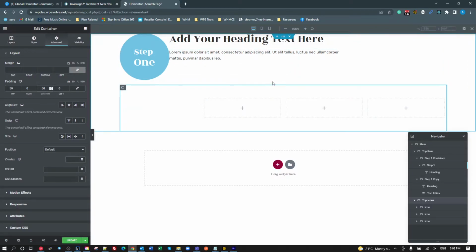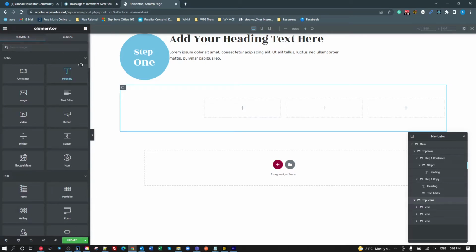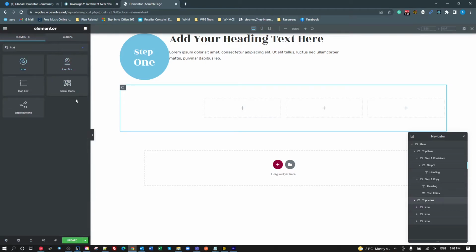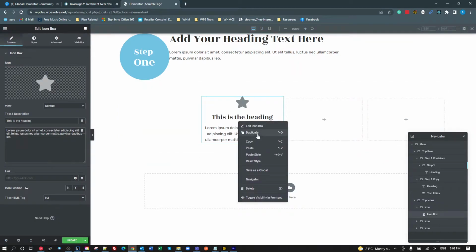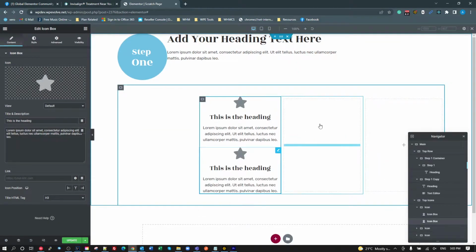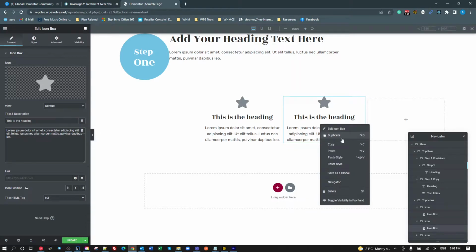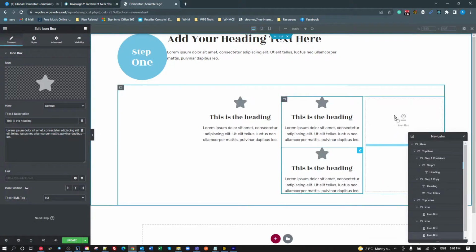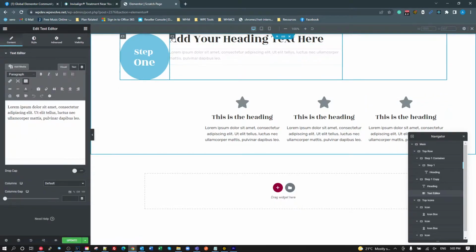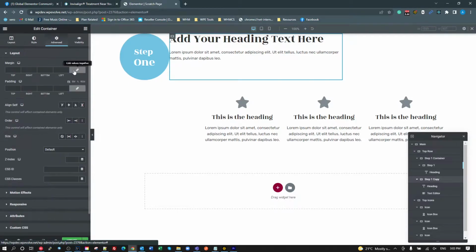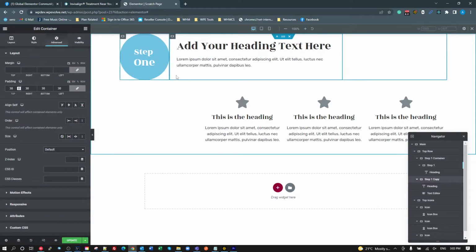All right, now, a simple icon widget. So an icon, where are we? Box widget. Duplicate that. Duplicate it again. Okay, now we've got our start. We might want to put some padding or spacing in here. Let's just grow there, maybe make it 30 pixels in there, make it look a bit better.